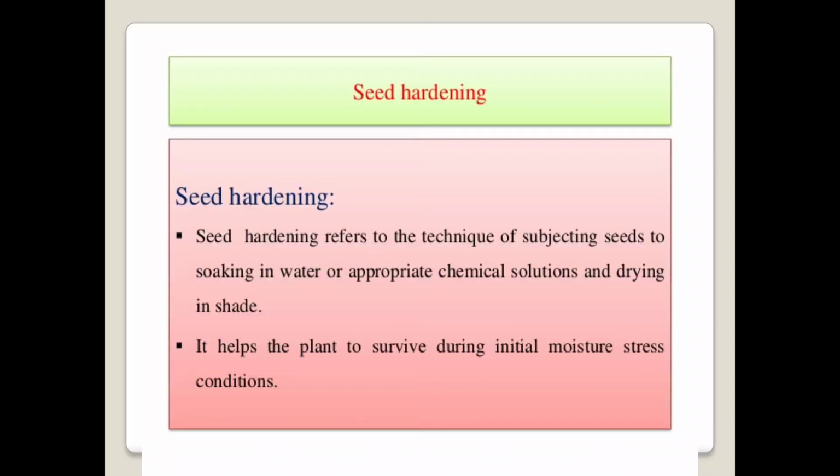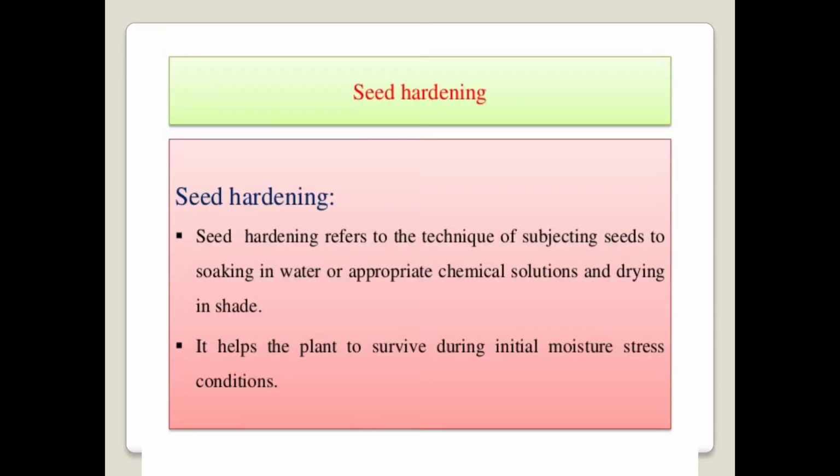Then what is seed hardening? Seed hardening is defined as the technique of subjecting the seeds to soaking in water or an appropriate chemical solution, and then drying them in shade. That is known as seed hardening. Simply, in the technique of seed hardening, the selected seeds are